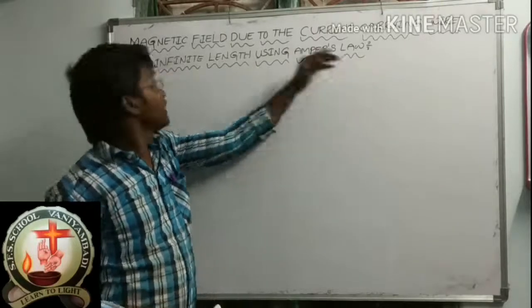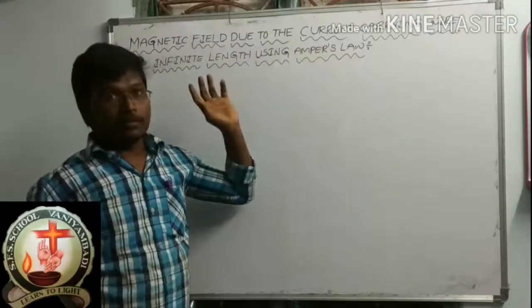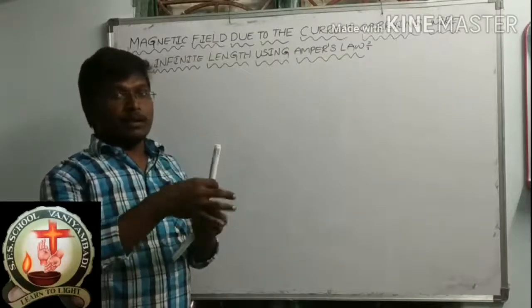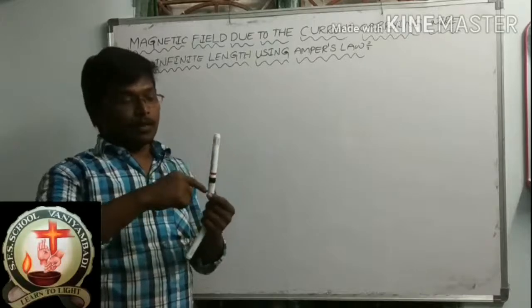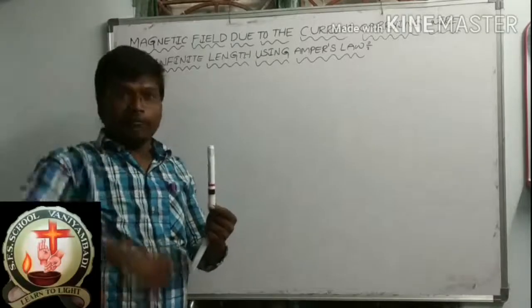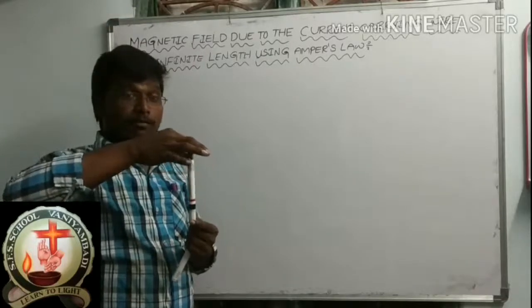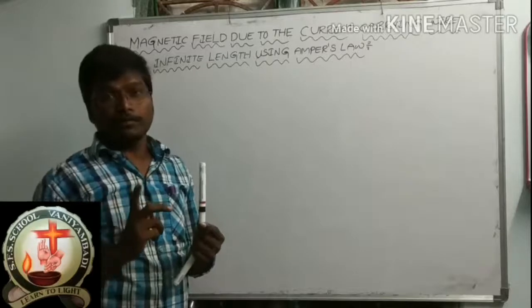Take one wire carrying some amount of current. The length of this wire is infinity, and we have to find the magnetic field at one particular point.